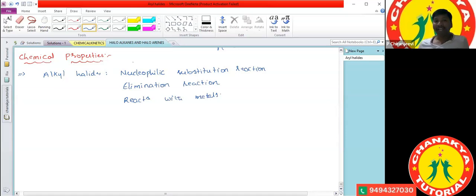The reactivity of the alkyl halides depends upon cleavage of the C-X bond.